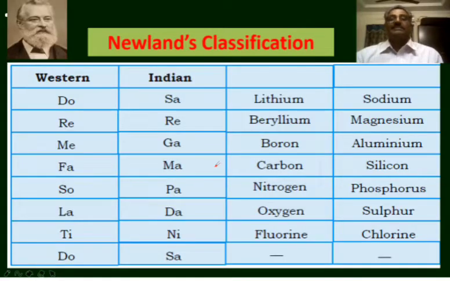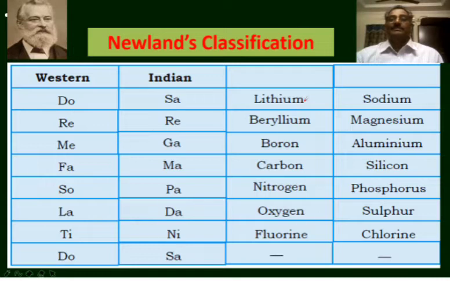Next is Newlands' classification. In the year 1864, John Newlands, an English chemist, arranged the then known elements in the increasing order of their atomic masses. He observed that starting from a given one, every eighth element resembles the first element in the properties.